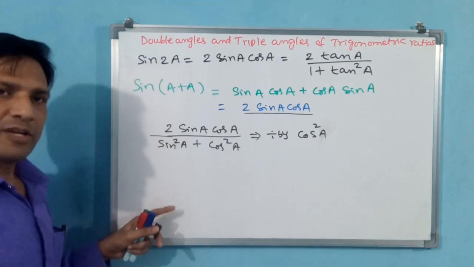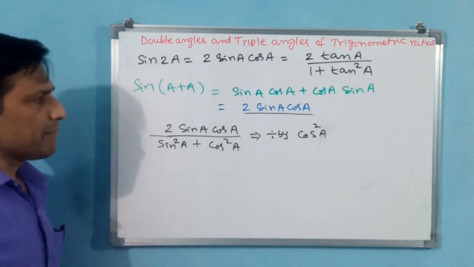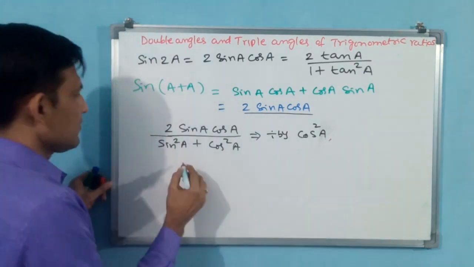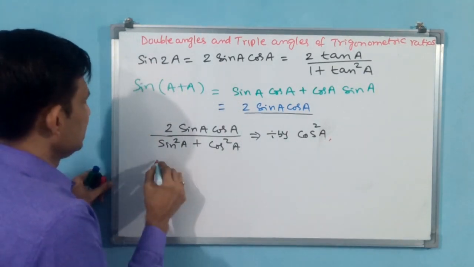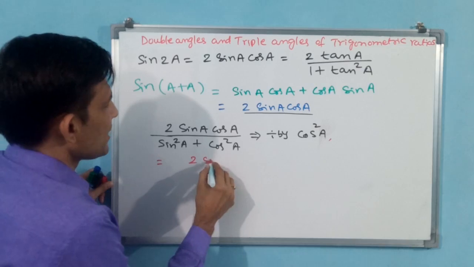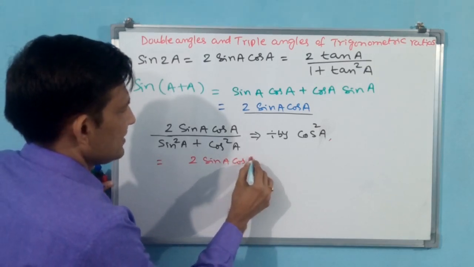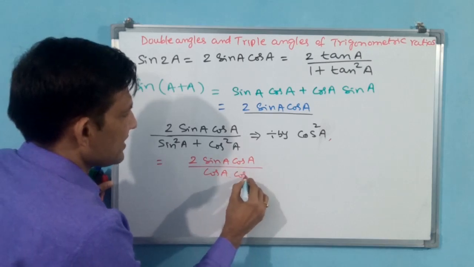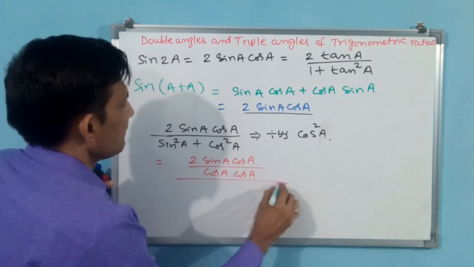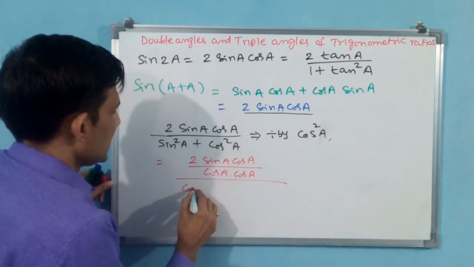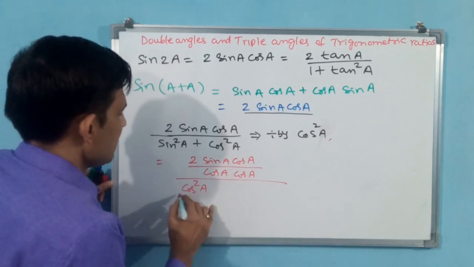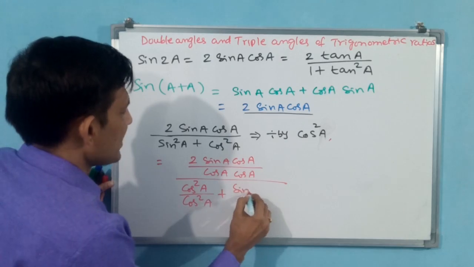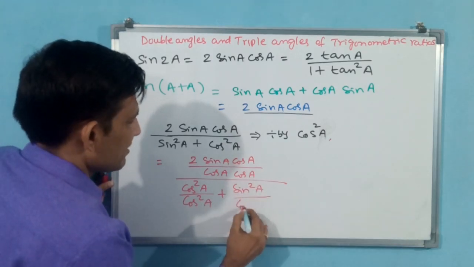So numerator and denominator I am dividing by cos square a. Now you write like this: 2 sin a cos a by cos square a, where cos square a means cos a into cos a, whole divided by cos square a by cos square a plus sin square a by cos square a.